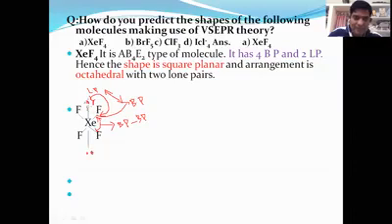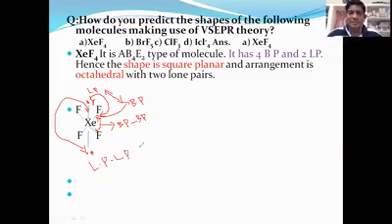Now let me explain the repulsive forces between these 2 electron pairs. The repulsive force between these 2 electron pairs is between one lone pair and another lone pair. This type of repulsive force we call lone pair and lone pair repulsion.